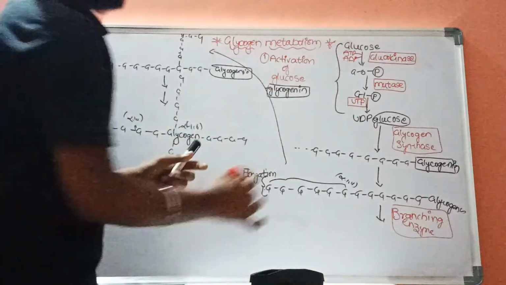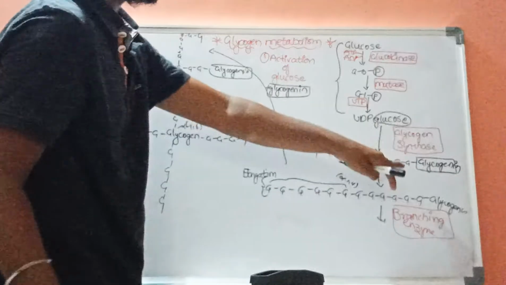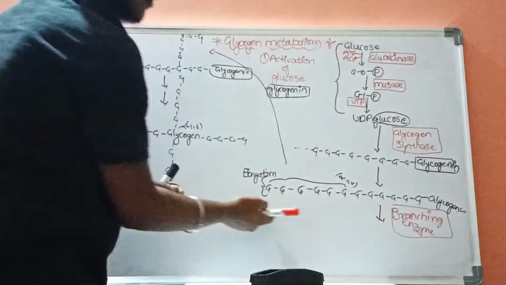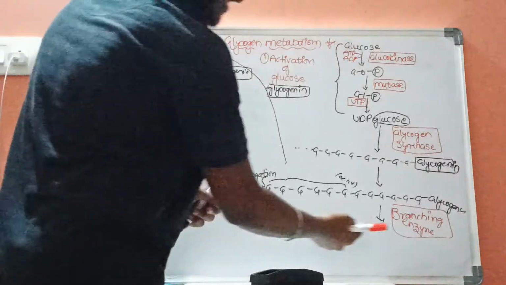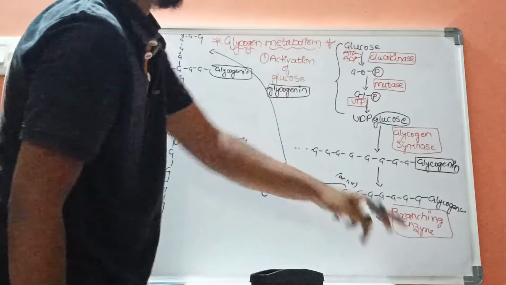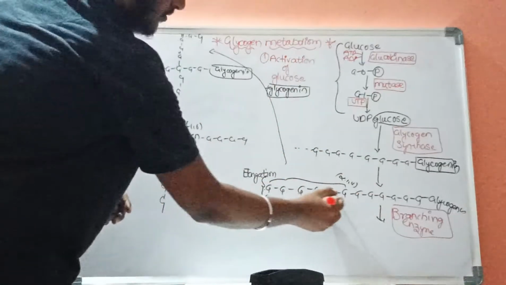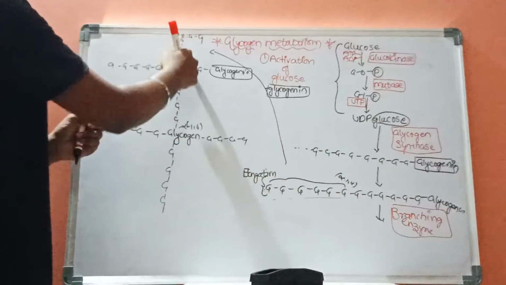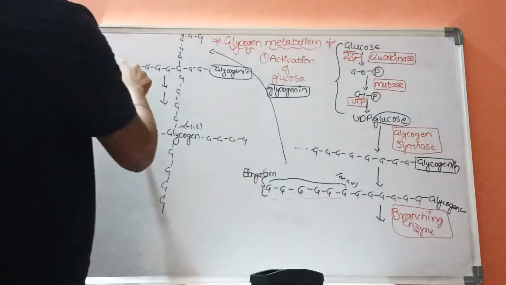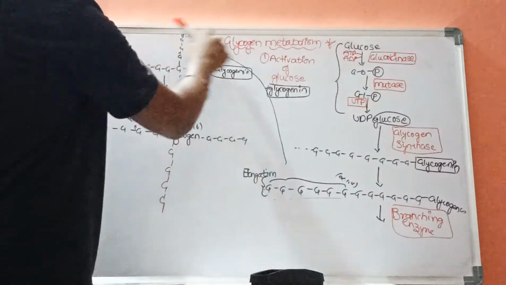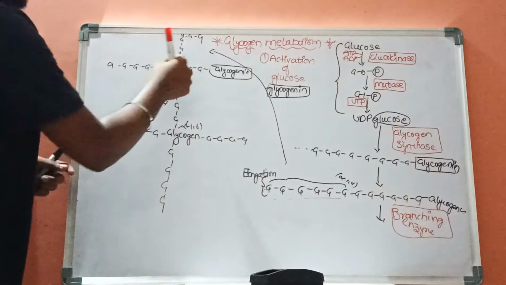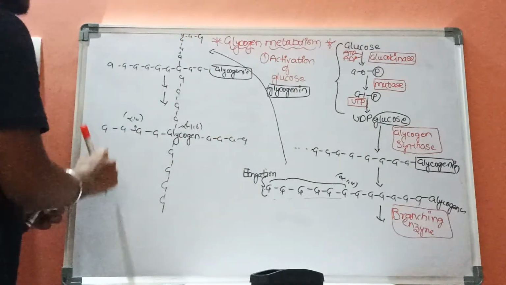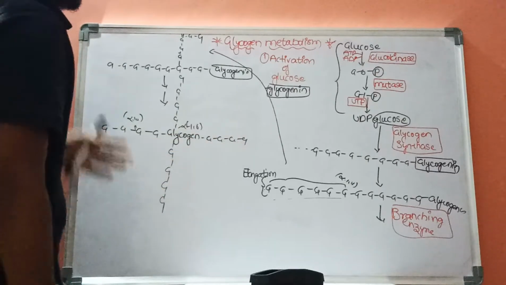This UDP glucose will donate its glucose molecules to this glycogenin. Now this glycogenin will elongate its chain, and with the help of branching enzyme, the last 6 glucose molecules will detach from the 1,4 linkage and get attached to the 1,6 linkage, resulting in the formation of a circular manner, and this step will be repeated. As a result, this circle will get elongated, resulting in the formation of glycogen.